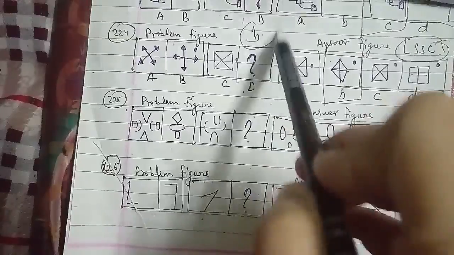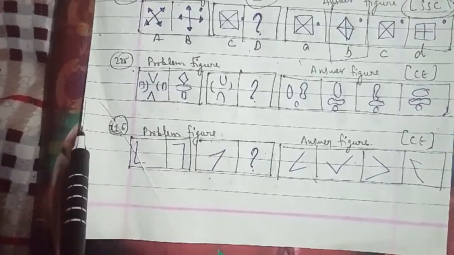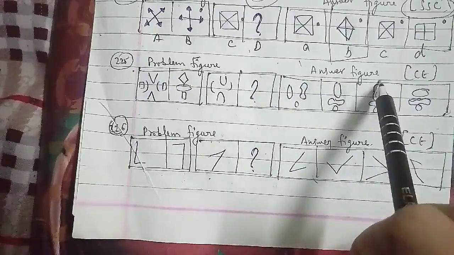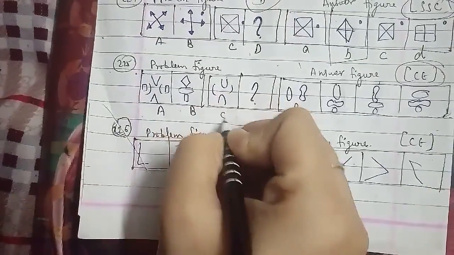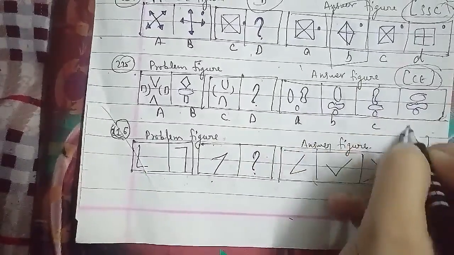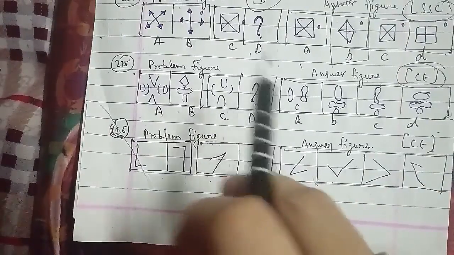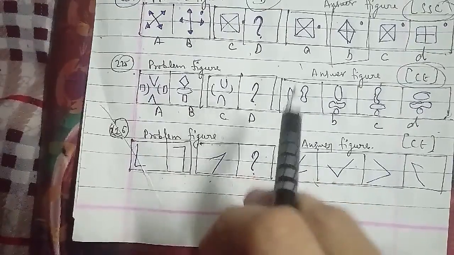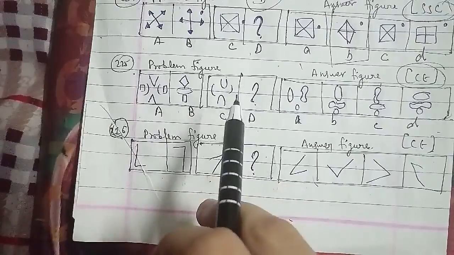We'll go ahead with the other one, the 225th question of the session. These are the problem figures, and these were the answer figures as well, which has been asked in the central exercise question paper, named A, B, C and D. The D is the missing figure that we have to talk about, where the upper and lower elements in the center are converted and joined to form a single element which is placed on the top, and the two arcs on the side are laterally inverted and joined to form an ellipse which is rotated through 90 degrees and placed below the initially formed figure.